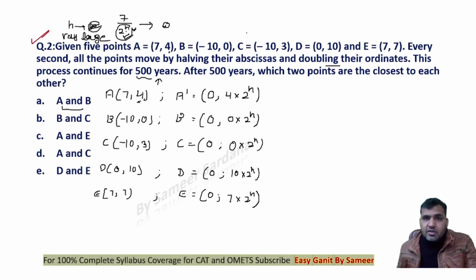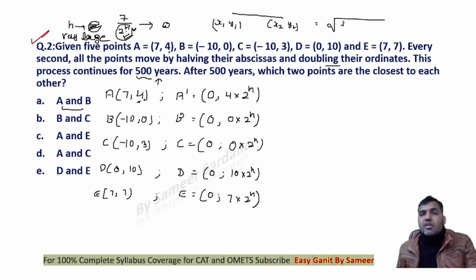You should know the distance formula, right? If I have to find out the distance between 2 points where the coordinates are given x1, y1, x2, y2, the distance formula says it will be equal to the square root of x2 minus x1 whole square plus y2 minus y1 whole square, right?